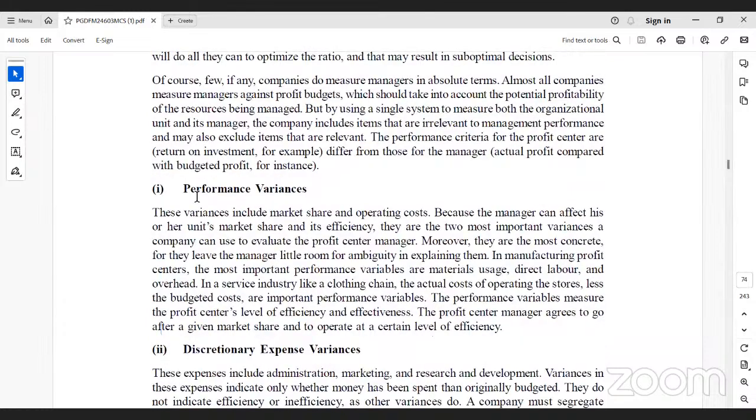The company has to look at performance variations, right? If the company performs better compared to the previous year, it's better. If the company performance is not better compared to the previous year, something is going wrong within the organization, and the company has to take some corrections. So in a service industry like a clothing chain, the actual cost of operating the stores less the budget cost, like that, shows how performance can be evaluated and the variations identified.